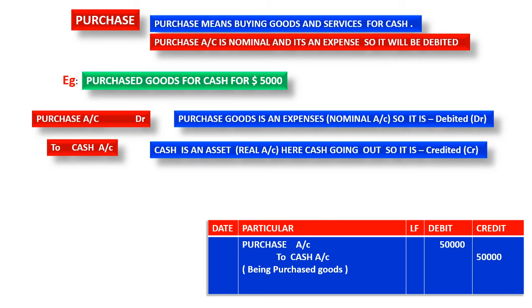Because goods, we don't know the name of the goods we purchase. So that's why, when they purchase goods, you should not write goods, but you should write purchase account. Understood? Purchase account debit to cash account. Yes, cash is credited because cash is going out, and goods come in. Goods come to the company. That's why it's debited. So now we got this one, and the narration for this journal is: being purchased goods. Okay.